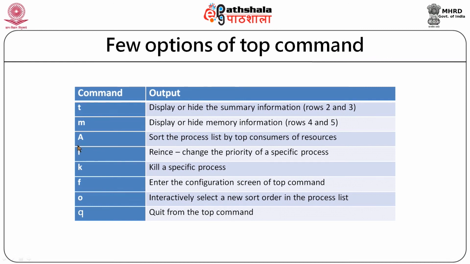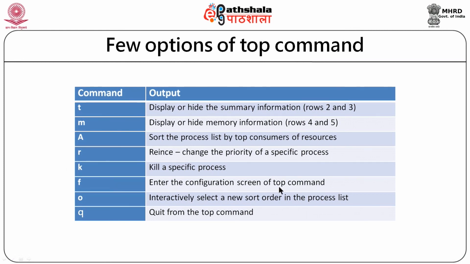By typing O, we can list the processes in some sorted order. There are options to change the priority. We can change the nice values, renice. So, R is the command through which we can change the priority. If we want to kill a process, instead of typing the kill command, we can directly kill the process by the K option provided with the top command.